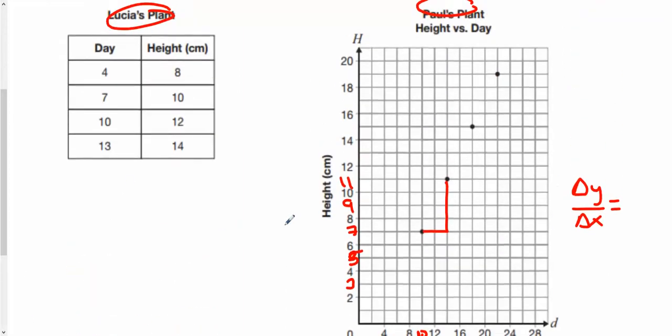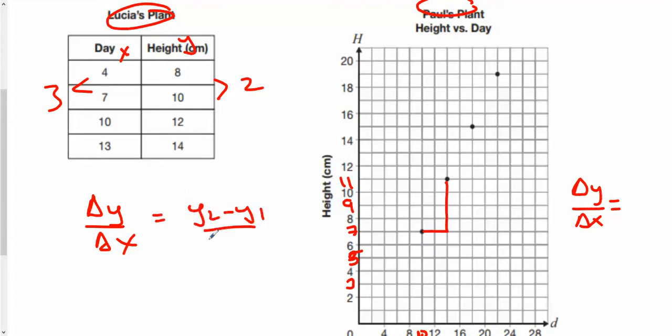It doesn't necessarily say which one is bigger. So be careful with that, okay? It's faster. And what you want to do is look at the rate of growth. So here, my rate of change is going to be, I have 2, and here I have 3. So again, you go delta y over delta x. You can call this x and y. You can change it to h and d if you want. But what you're going to do is that's y2 subtract y1 over x2 subtract x1.